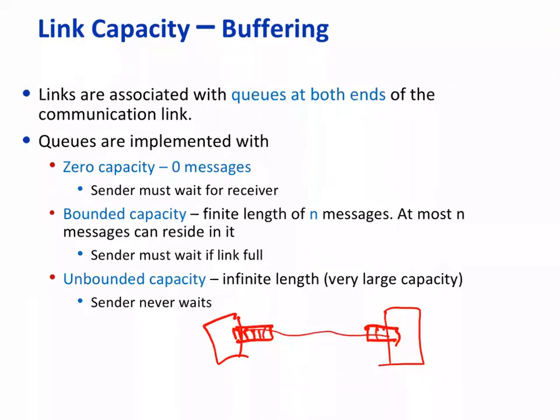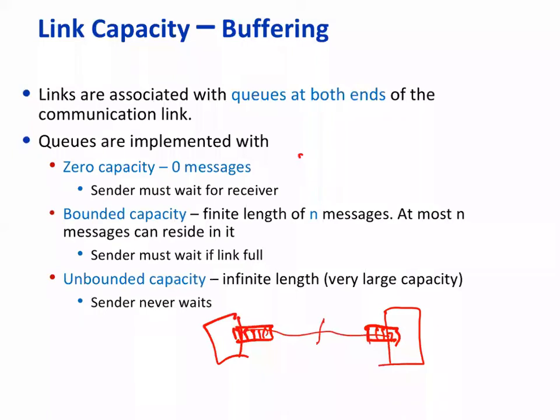When you studied switch architecture and router architecture, each port of the router has buffers. So when we say link capacity, we don't talk in general about the bandwidth of the link, which of course depends on a lot of things you have studied already. Usually we talk about how much capacity we have at both ends.